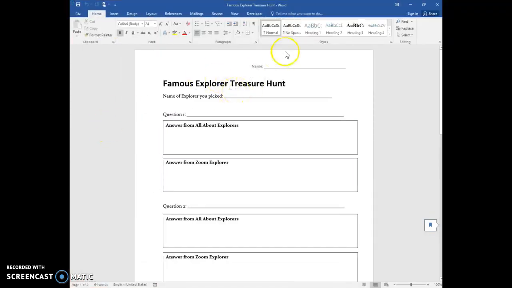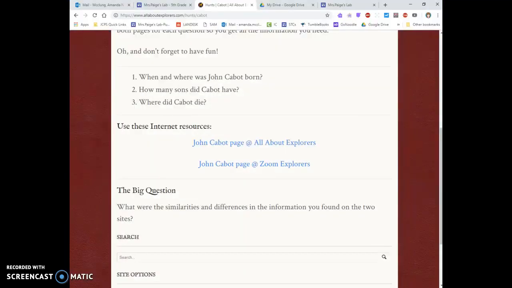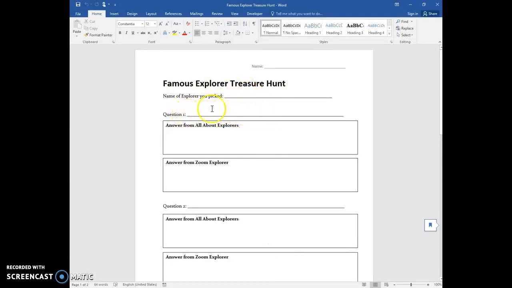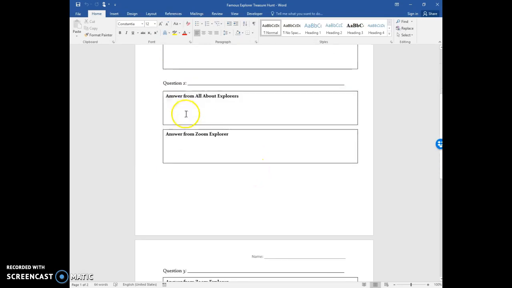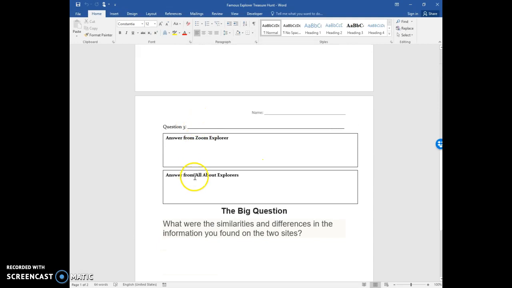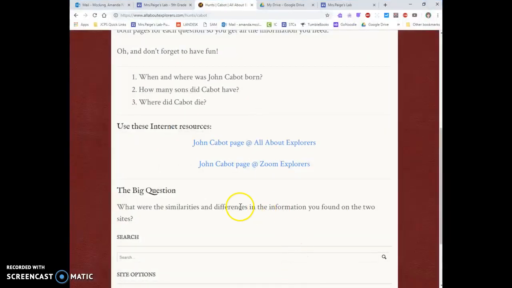So you're going to put your name, you're going to pick the explorer that you picked right here. Question number 1. So question number 1 was, when and where was John Cabot born? So I'm going to write that right here. When and where was he born? Then I'm going to search the 2 sites and I'm going to write the answer that I get from All About Explorers here, the answer I get from Zoom Explorers here. I also have an area for question number 2, and then on the back I have an area for question number 3.